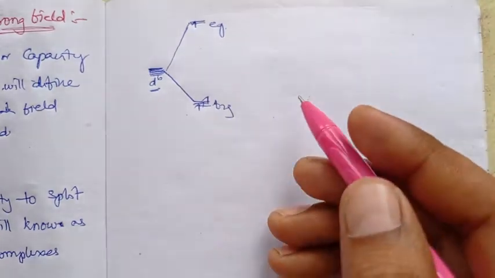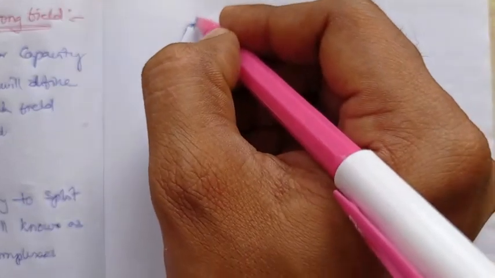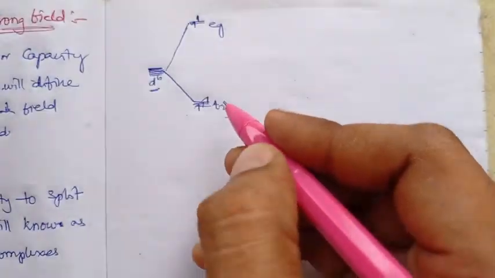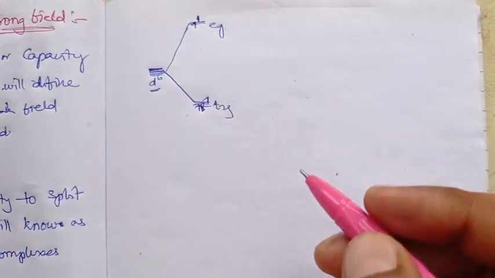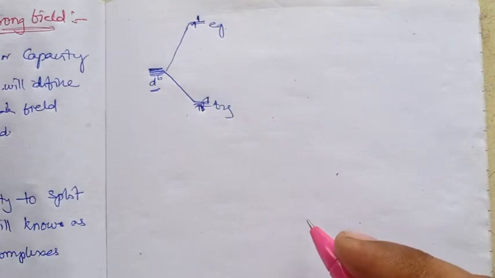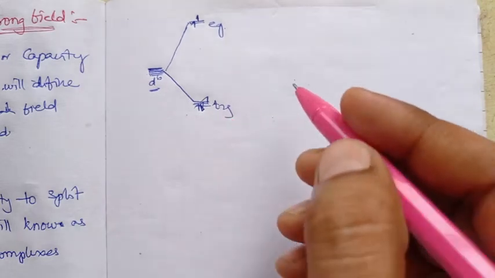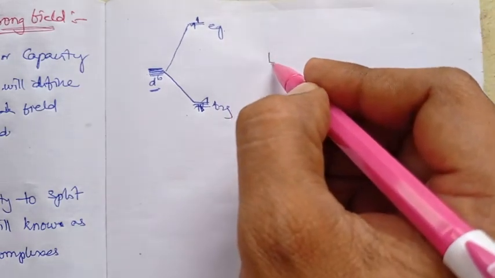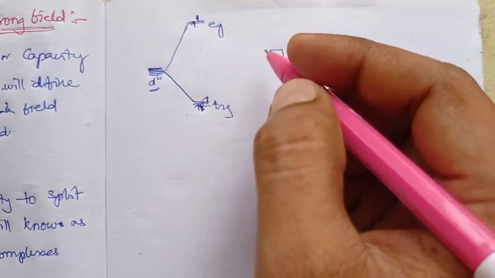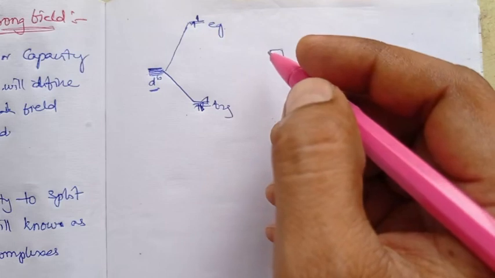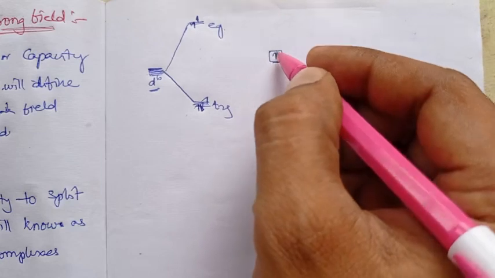The second hindrance comes after filling the Eg and the fifth electron: the sixth electron again has to reach the T2g, and it has to pair in one of the orbitals of T2g, right? In this pairing also there is some hindrance. You know that each orbital can fill 2 electrons, right? Whatever it may be, D or S, P or F, any single orbital has the capacity to fill 2 electrons.